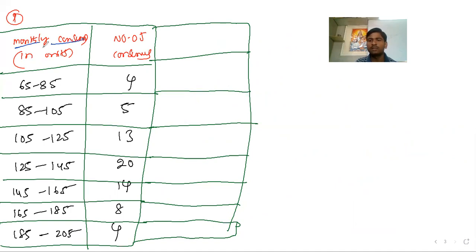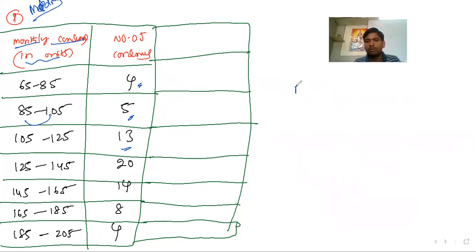The monthly consumption of electricity in units, say 30 units, 40 units, 100 units per month, you get in the electricity bill. They have taken monthly consumption in the range 65 units to 85 units. How many homes? 4 homes have the bill in this range. For the range 85 to 105 units, 13 houses are there. This is the information they mentioned. They are asking us to calculate the median for the given problem.